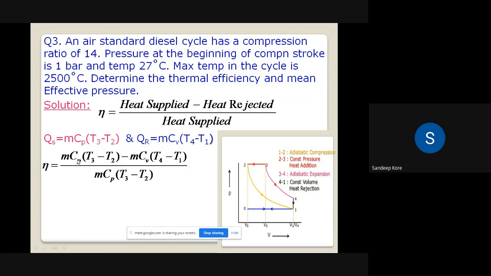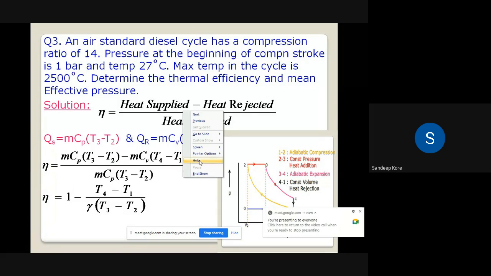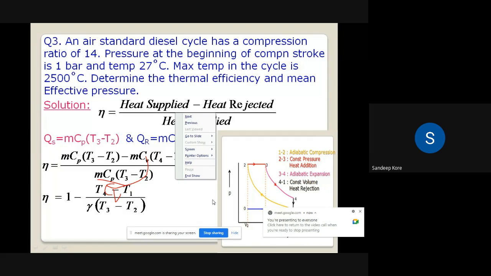Here mCp into T3 minus T2 gets cancelled, so we have mCv upon mCp. Taking Cv on the denominator side, it becomes Cp upon Cv, which is gamma. So we have T4 minus T1 divided by gamma into T3 minus T2.